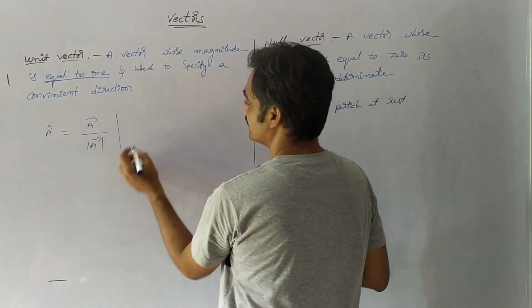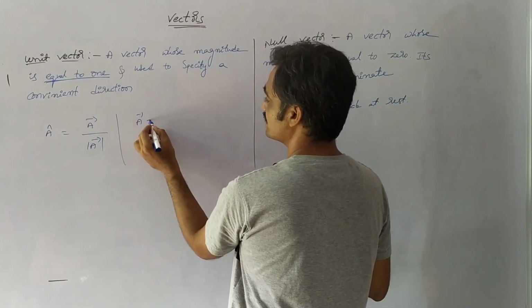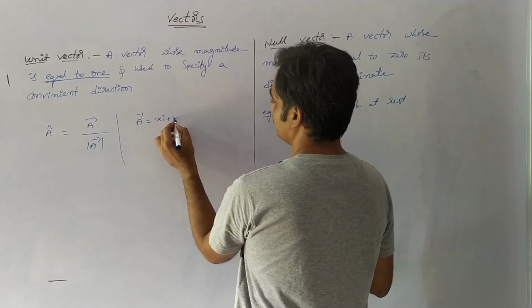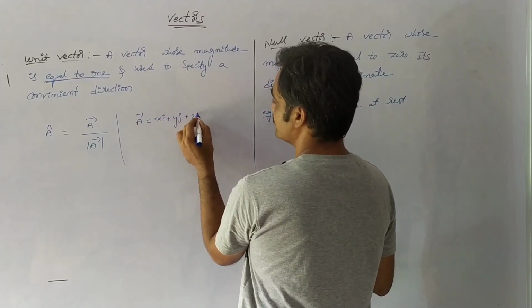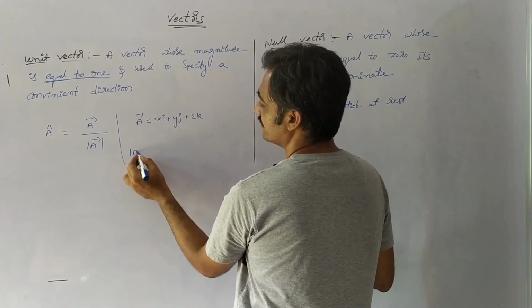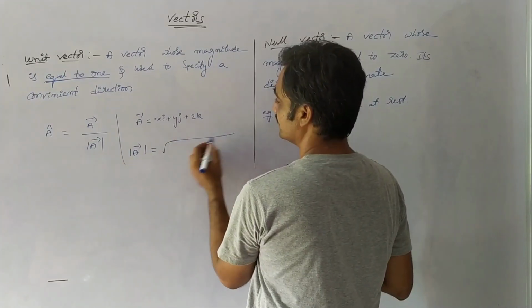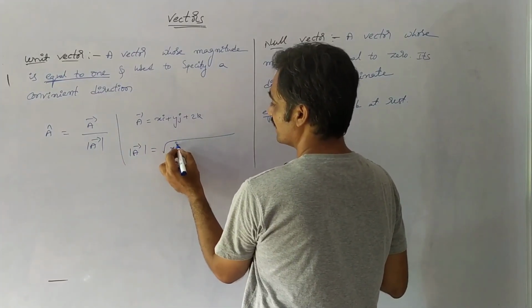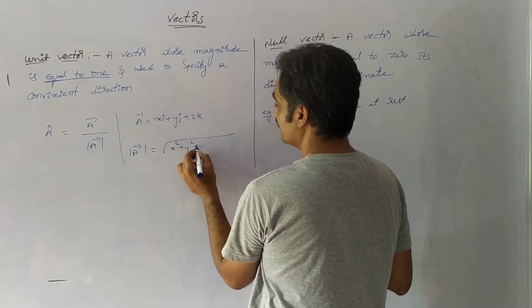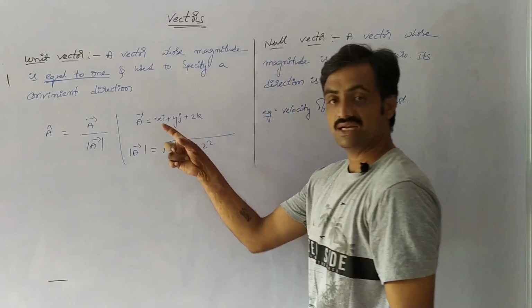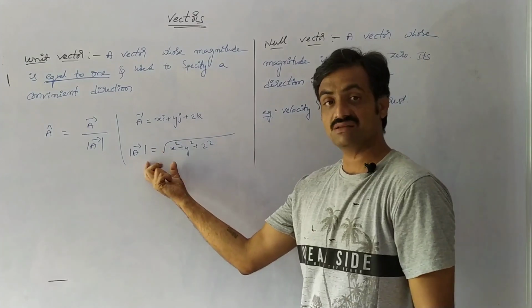If we consider a vector A bar equals xi plus yj plus zk, its magnitude is the square root of x squared plus y squared plus z squared.